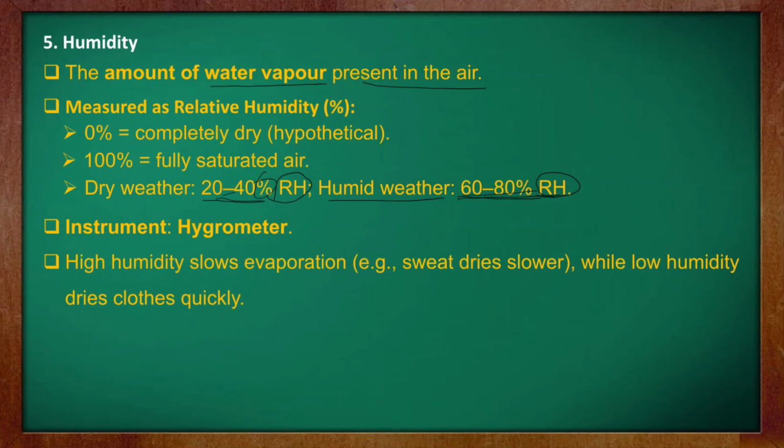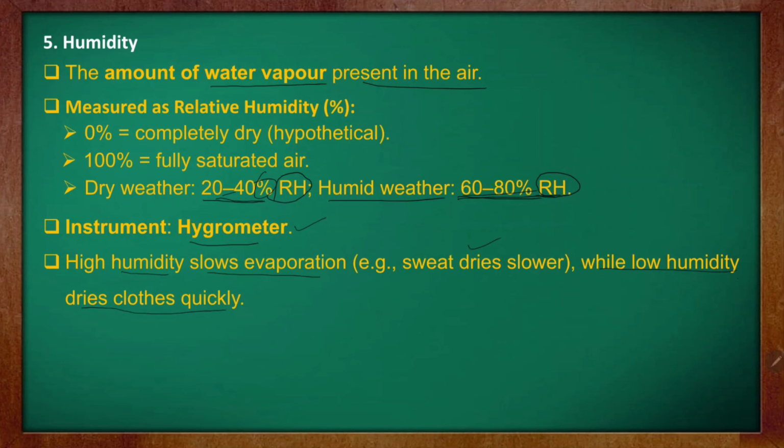And what is the instrument? Hygrometer. Hygrometer is used to measure humidity. You need to remember this, hygrometer. And high humidity slows what? Evaporation. For example, sweat dries slower, while low humidity dries clothes quickly. If the humidity is low, then what happens? The clothes dry up very quickly. Otherwise, if the humidity is high, it takes a longer time to dry the clothes.